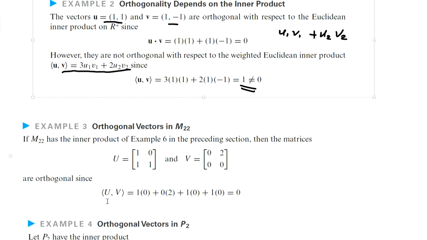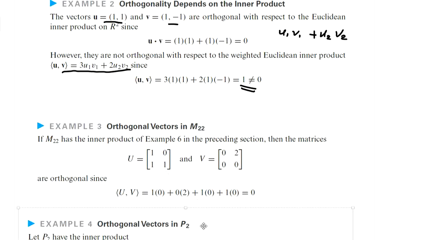The inner product of U and V is given by multiplying the corresponding elements and adding them up. 1 into 0 in the corresponding position, then the second element 0 into V, then 1 into 0, then 1 into 0 again. Multiplying the corresponding elements together and adding up all of them, we get that the inner product equals 0. So in this case, these two vectors are orthogonal to each other.